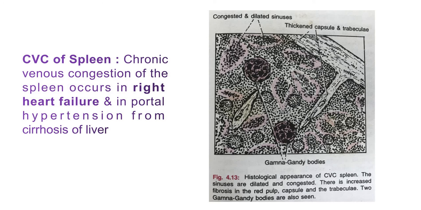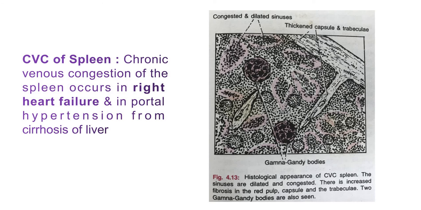So ultimately, in the late stage of CVC of spleen, hyperplasia is the result. In the advanced stage of CVC of spleen, which is seen more commonly in hepatic cirrhosis,